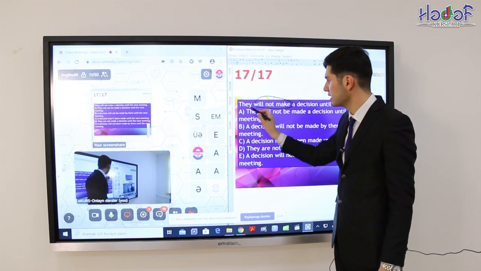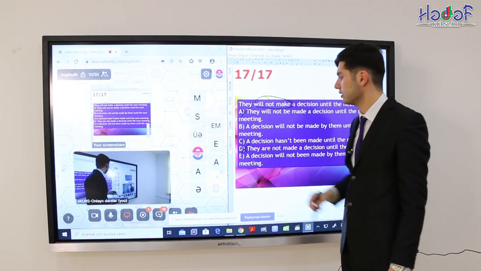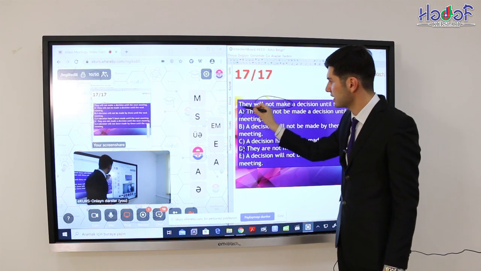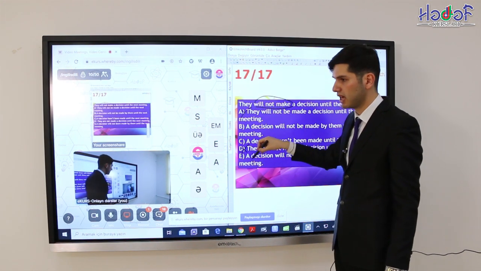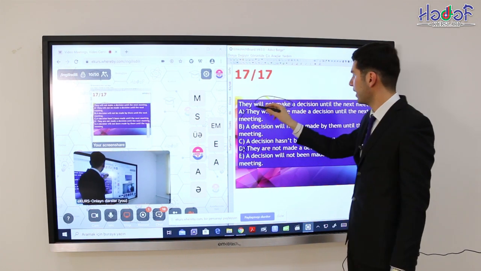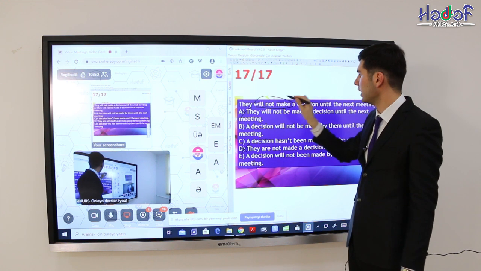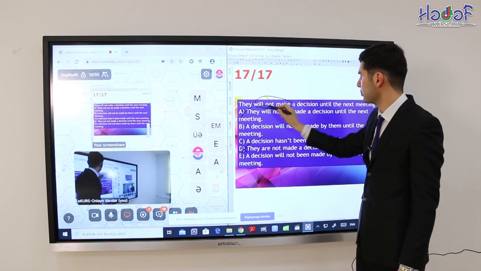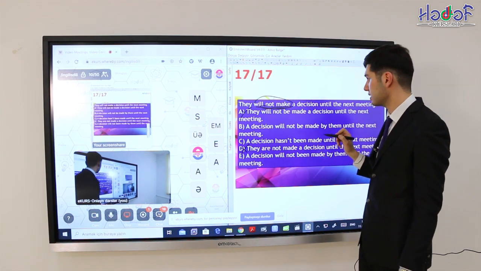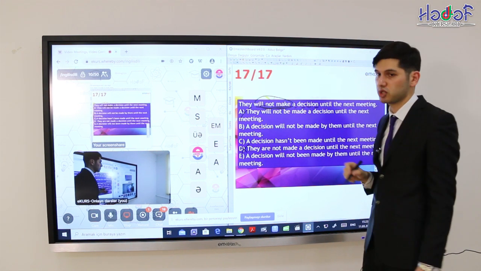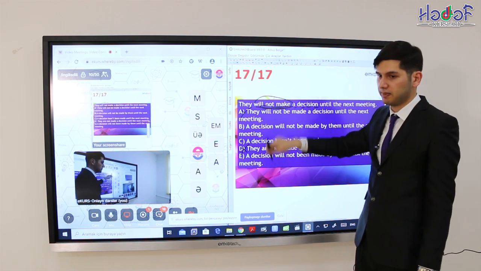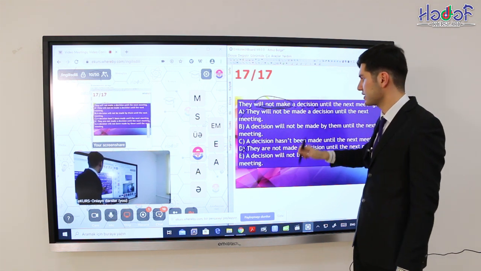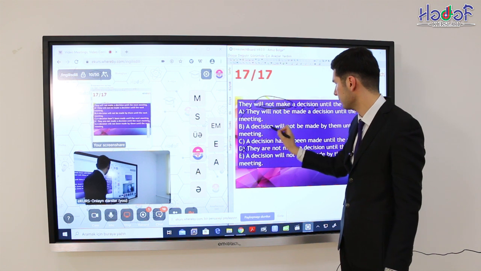Of course, A is incorrect and D, because we don't use the same subject again. After, let's find out. This is the subject. Will not make a decision. Will not make is our predicate. In this case, decision is the object. Decision should be changed into the subject of passive voice. So let's start from a decision.